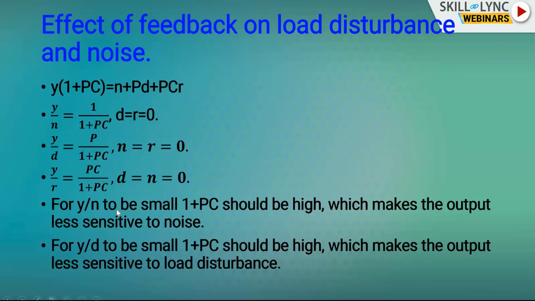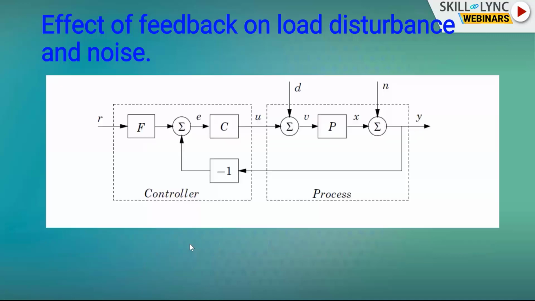What is important to see is what happens to noise and disturbance. Noise and disturbance get smaller because of the value of 1 + PC. So noise is attenuated by a factor of 1 + PC, and disturbance is also attenuated by a factor of 1 + PC. So 1 + PC should be high if you want to make the output less sensitive to noise. At the same time, 1 + PC should be high to make the output less sensitive to load disturbance. So load disturbance and noise are reduced due to feedback. That is the important point to remember.